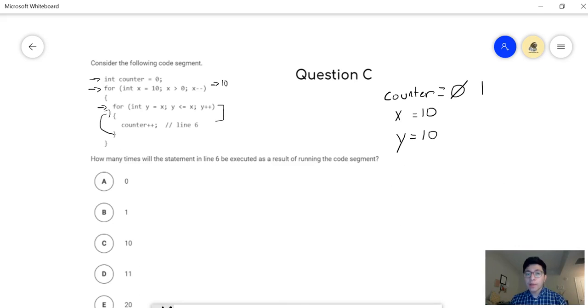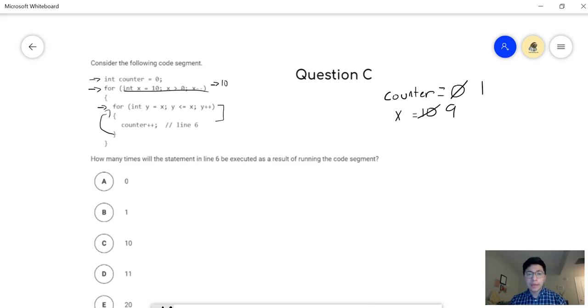Because we incremented y. It was originally 10. Now it's 11 because we incremented. And it's no longer true. So this inner for loop is done. Technically my y disappears now. And I go back to this outer for loop that deals with x. And now I decrement it to be 9. And 9 is greater than 0. So I'm going to go inside the for loop.